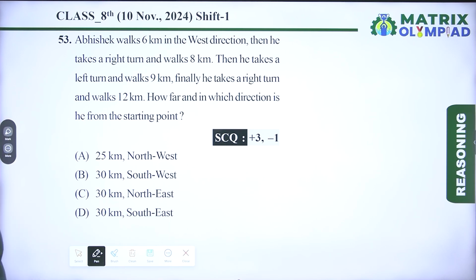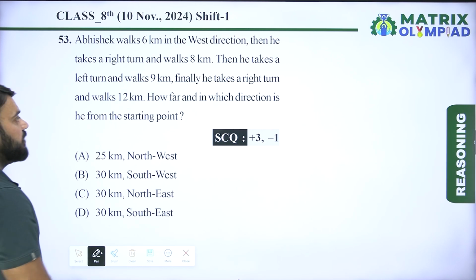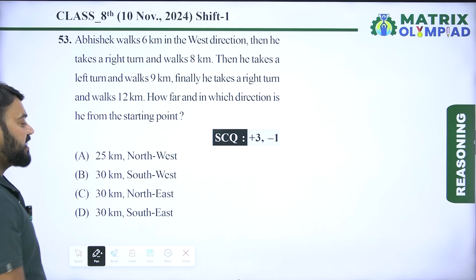Abhishek walks 6 km in the west direction. Then he takes a right turn and walks 8 km. Then he takes a left turn and walks 9 km. Finally, he takes a right turn and walks 12 km. How far and in which direction is he from the starting point?